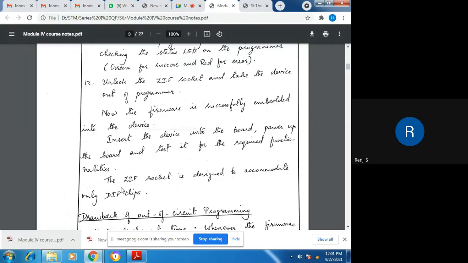Now, this is how the firmware inside the PC has been transferred into the target board memory using an external device called the programmer. And this zip socket is designed in the programmer device. It is mostly designed to accommodate DIP chips. What is DIP?